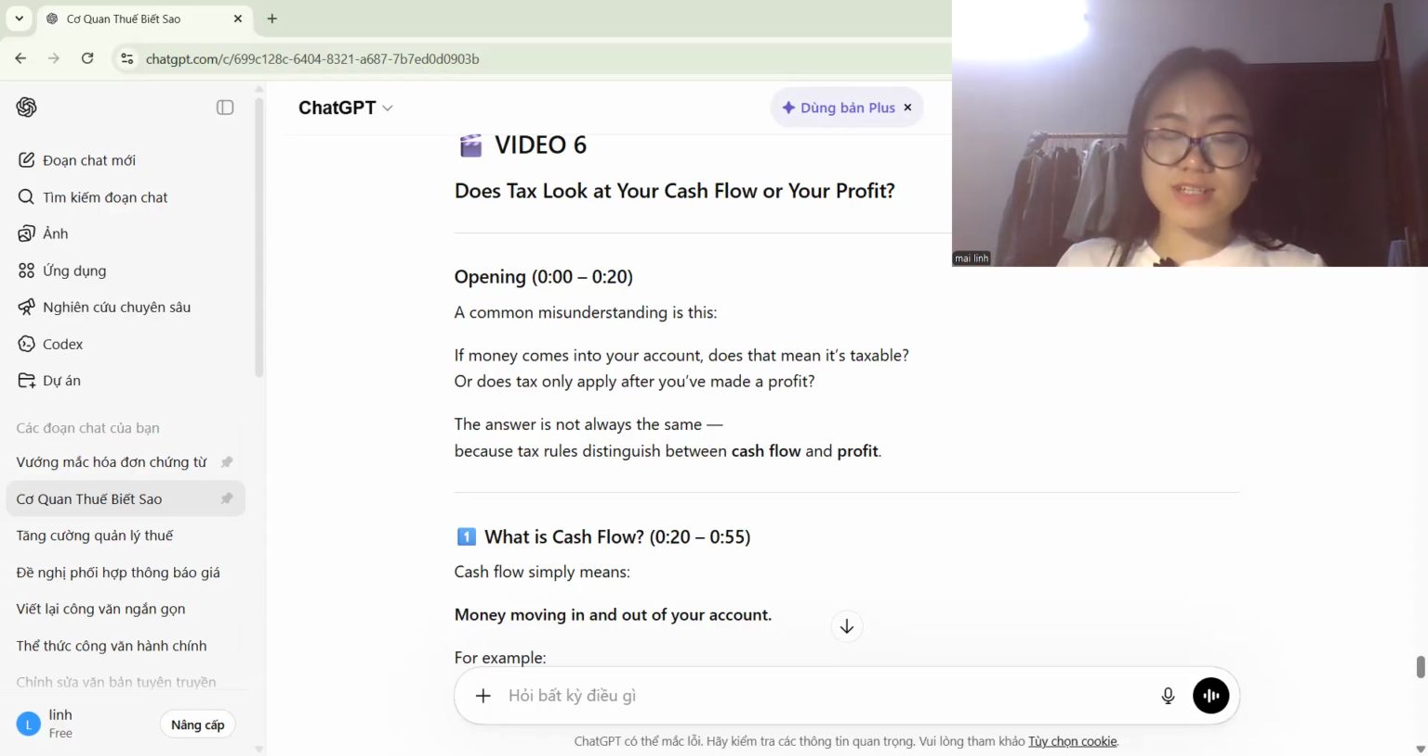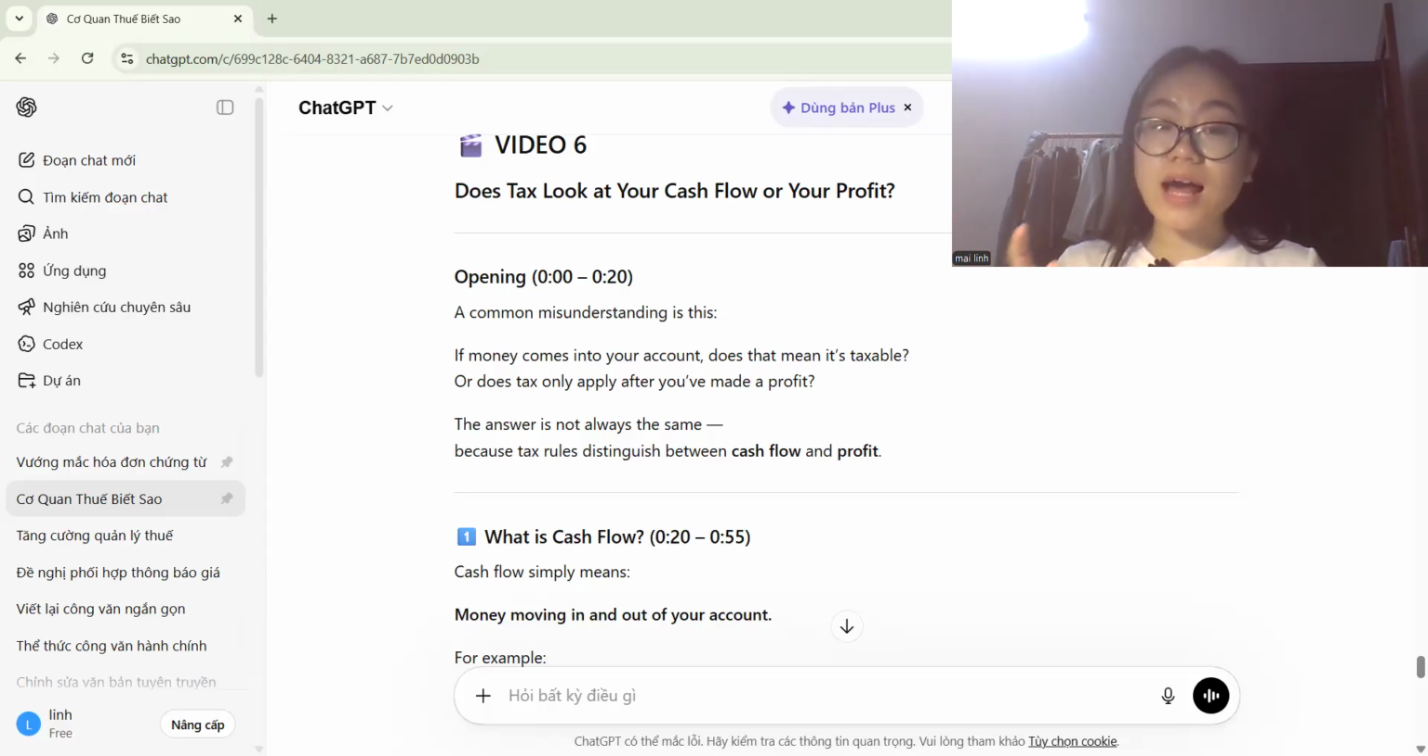And profit is simply the revenue minus the allowed expenses. Revenue is usually seen as the money in of the cash flow. So the tax department will look at the cash flow going into your account as the revenue, but not always the same. So profit is just the revenue minus the allowed expenses.